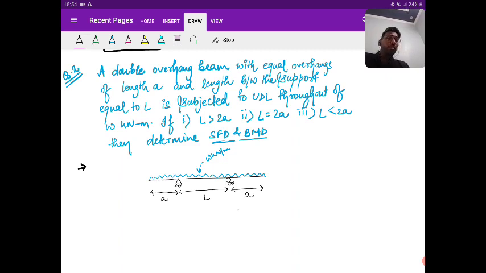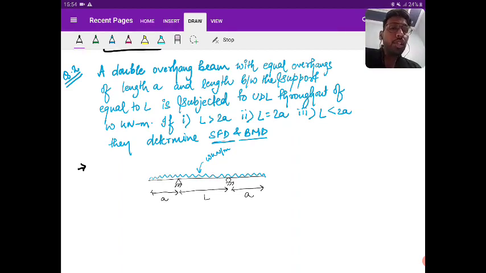Now, what we know, is it symmetrical? Yes or no? So whatever the total downward load is acting will be taken by both the supports equally. Yes or no?